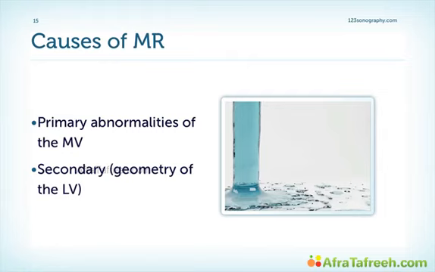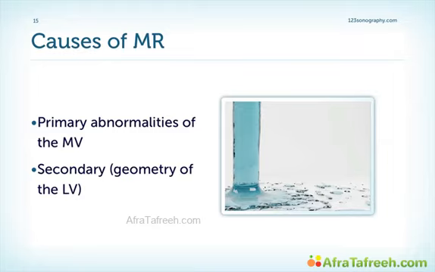Now I would like to turn to the causes of mitral regurgitation. We can basically classify MR as either primary or secondary. Primary means we have an abnormality of the mitral valve itself, and secondary means we have some form of geometry change of the left ventricle which leads to an incompetent mitral valve.